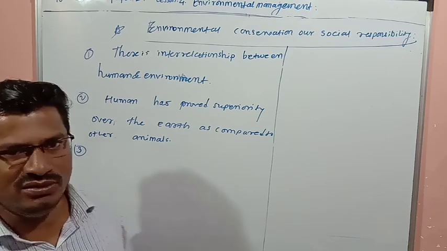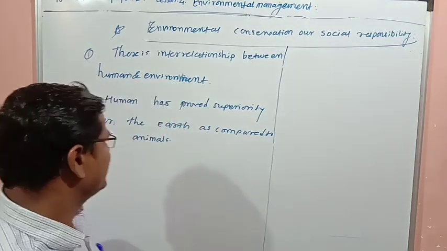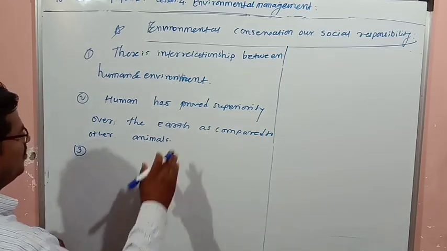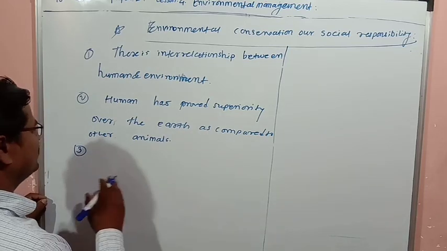The third point is why he has proved superiority over the earth as compared to other animals.